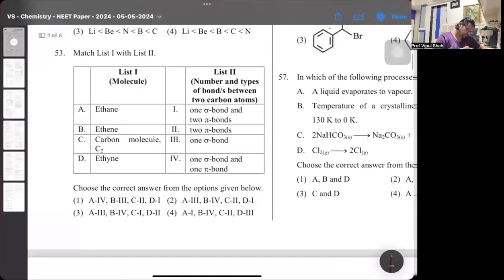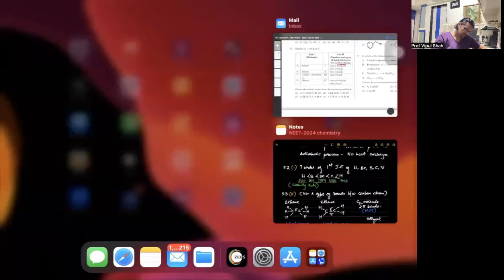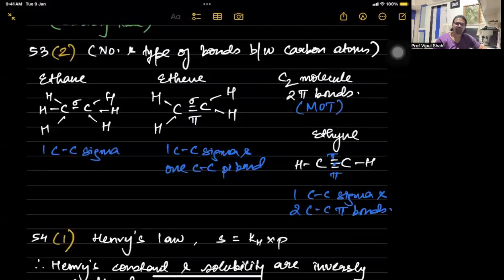Then comes the next. Match the following, where it asks the number and types of bonds between the two carbon atoms. So between the carbon atoms, what type of bonds are there? For this, the third one, look at that. Ethane has 1 C-C sigma. Ethene has 1 C-C sigma and 1 C-C pi, that's sp2 hybridized. Ethane was sp3.